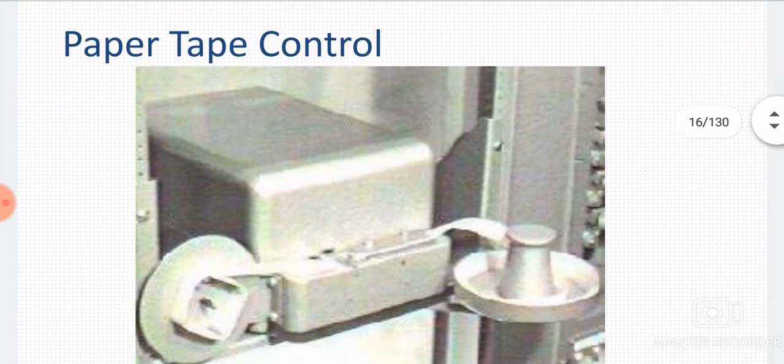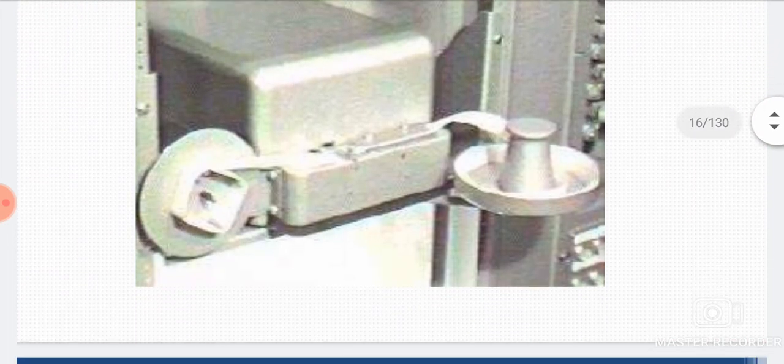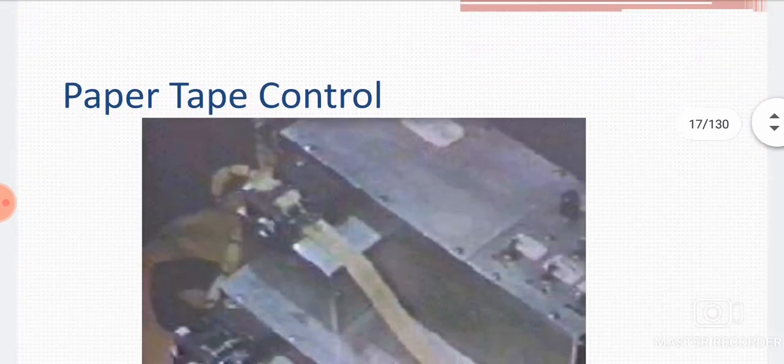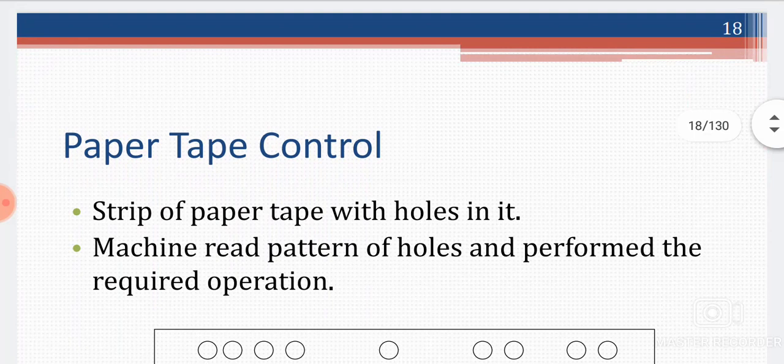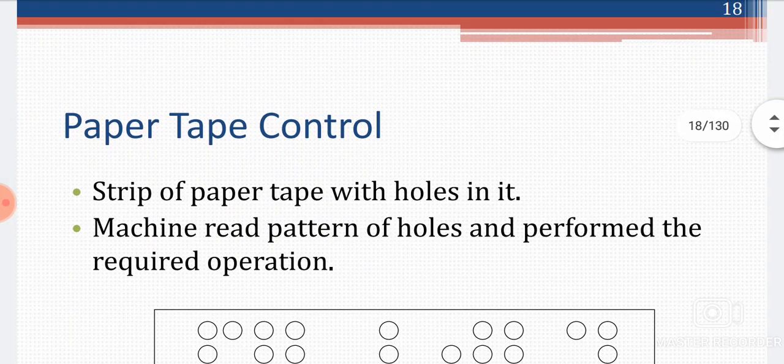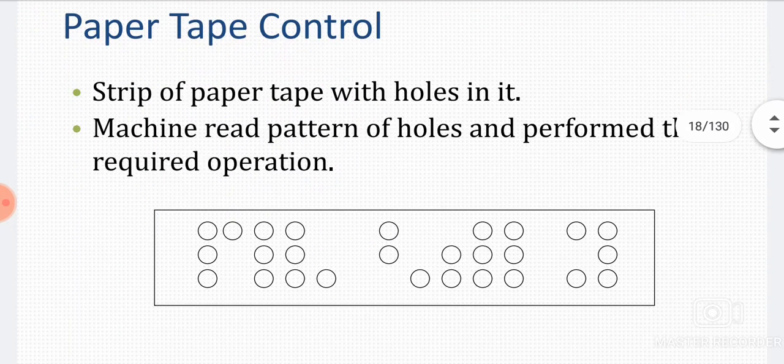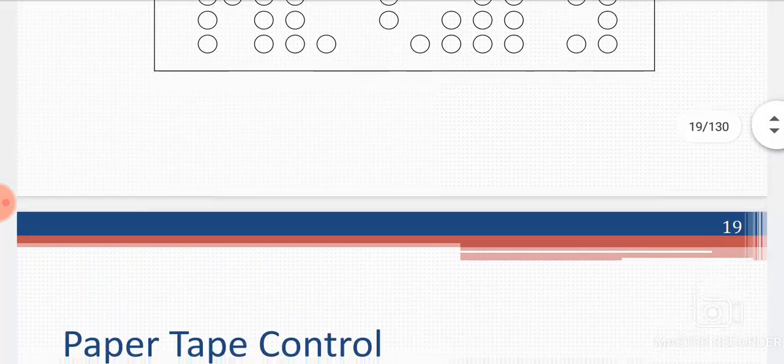Paper tape control. This is paper tape control. A strip of paper tape with holes in it. The machine reads the pattern of holes and performs the required operation.